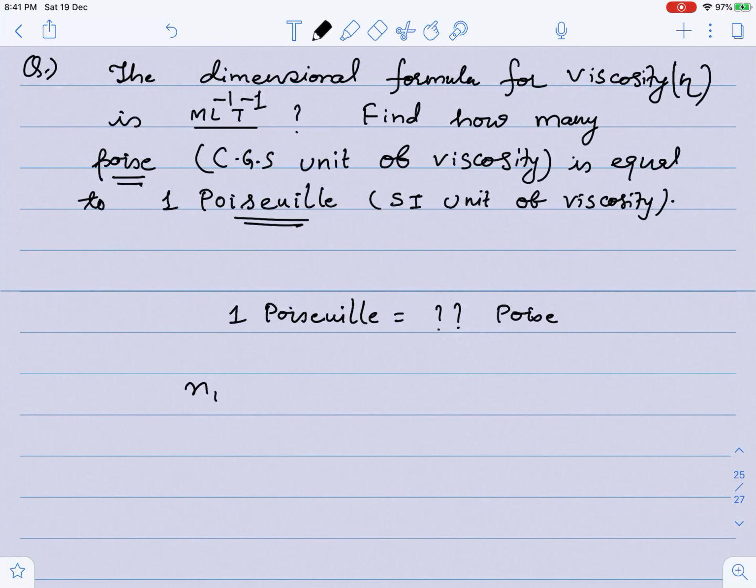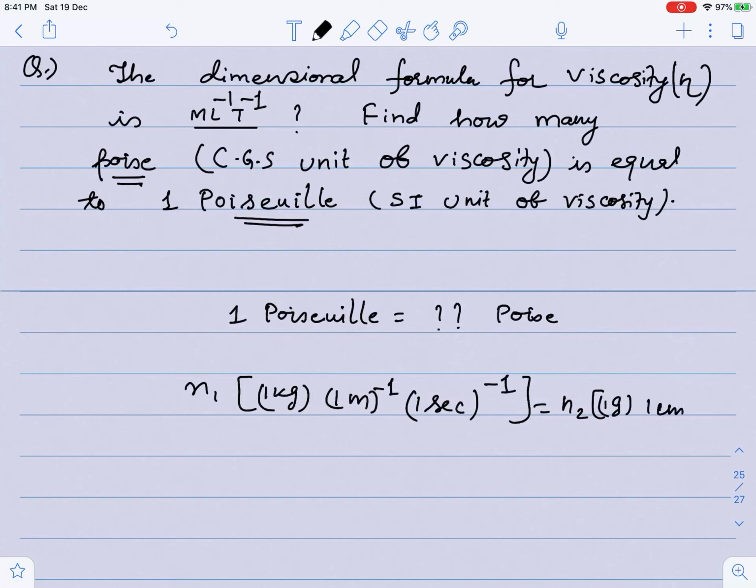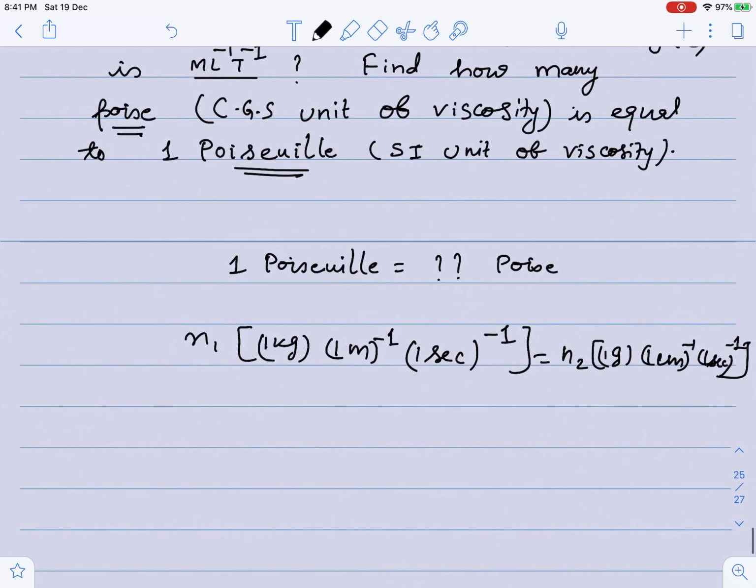So I can write N1 U1, in terms of unit 1 kg, 1 meter to the power minus 1, and 1 second to the power minus 1, using this dimension M L minus 1 T minus 1, is equal to N2 into 1 gram, 1 centimeter inverse and 1 second to the power minus 1. Now this cancels to this.